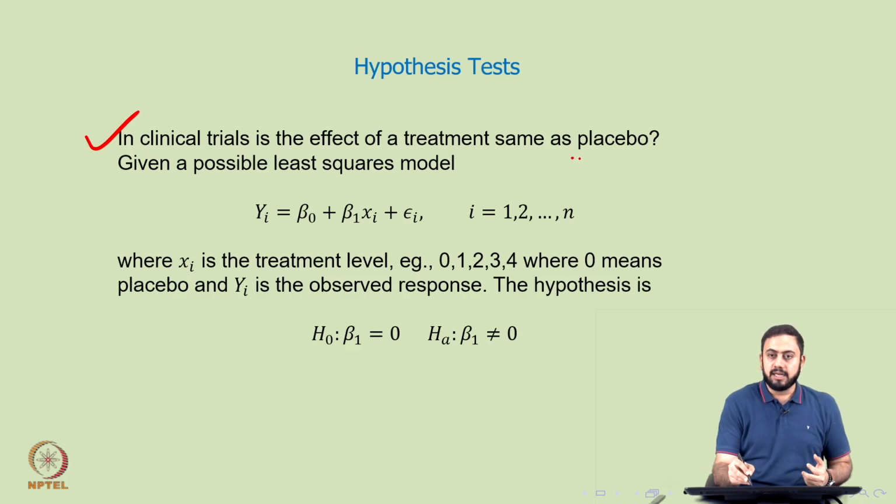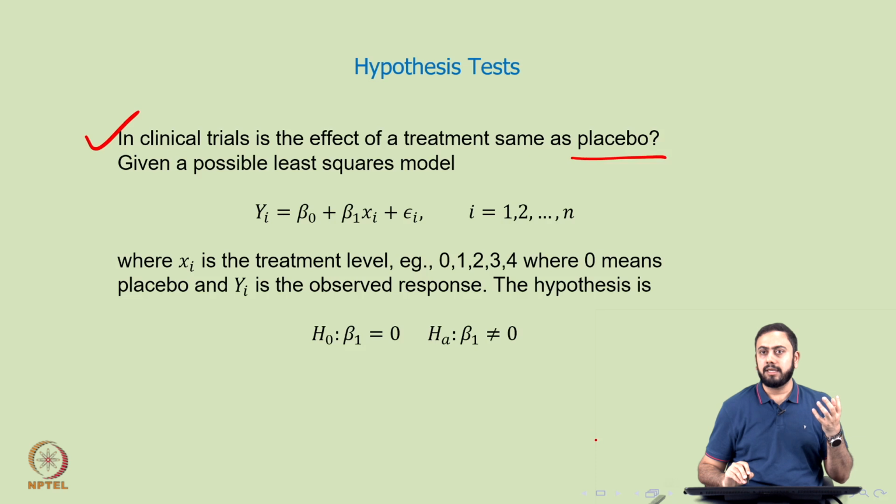And what exactly is a placebo? A placebo is a tablet or a pill having no ingredients of the actual medicine, but still being administered to patients. If a patient is taking a placebo, he or she thinks they are taking the medicine itself, but in disguise there is no medicine inside the tablet. This is how a routine clinical trial takes place. You divide the sample into two splits, administer the actual drug to one group and a placebo to the other, and then we can try to answer a number of questions.